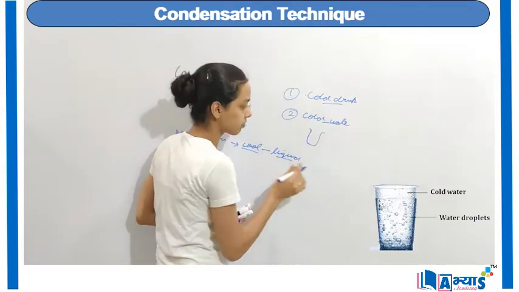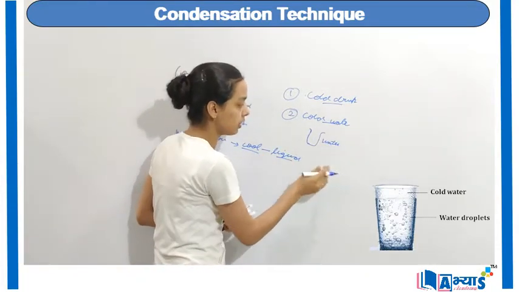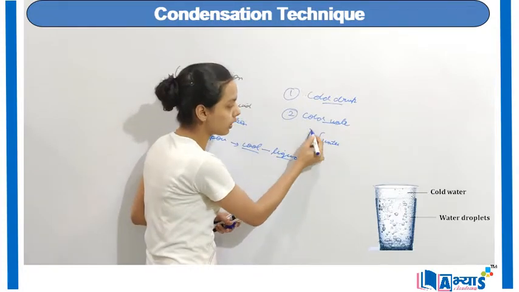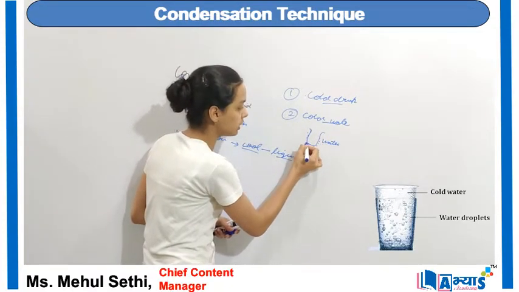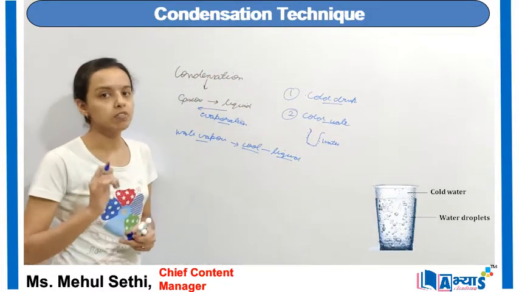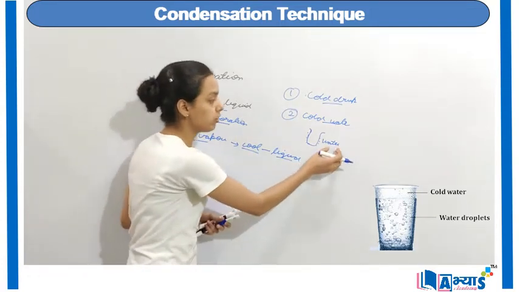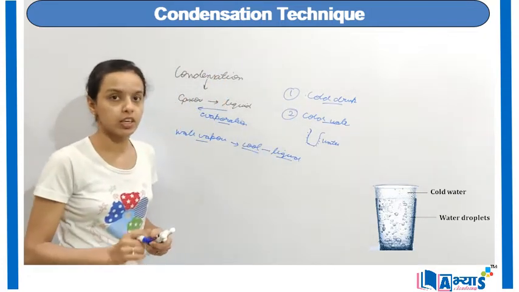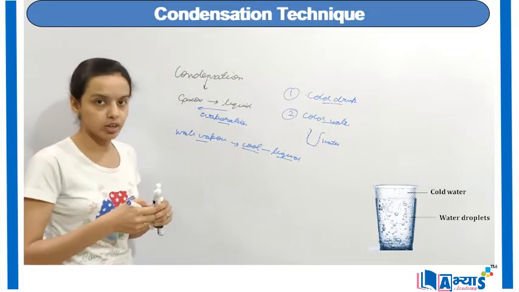Suppose this is a glass and there are water vapors in the atmosphere. These water vapors will come into contact with this cold surface, and they will deposit on the outside of this surface. This is because of the change of state from the vapor state to the liquid state. So this is how we can see that condensation is taking place in the natural environment.